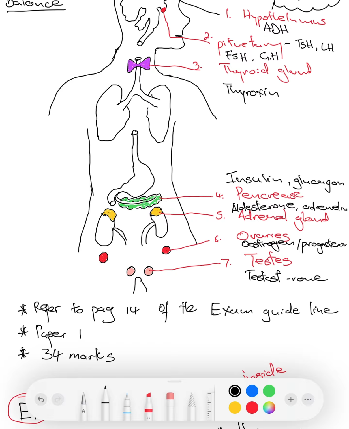The ovaries secrete estrogen and progesterone. The testis secretes testosterone. Okay. Now, the next thing would be knowing what each and every hormone is responsible for. So before we get to that, let's do this activity to see if you are following.